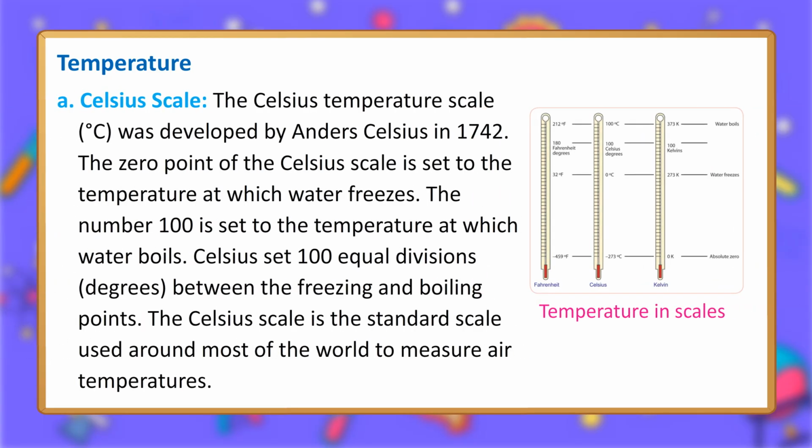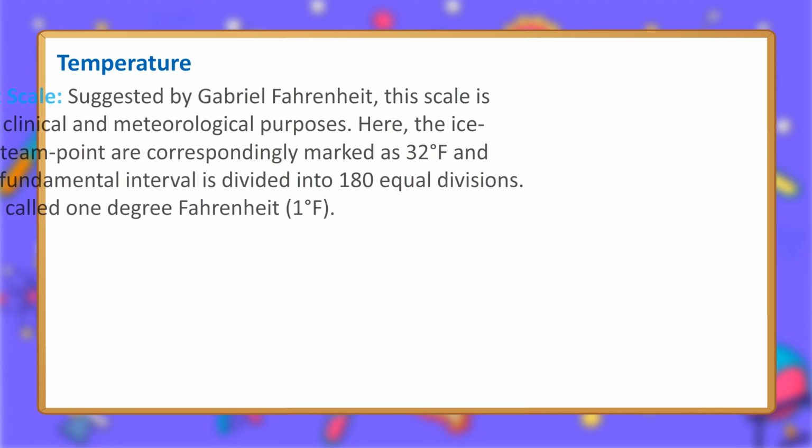A. Celsius scale. The Celsius temperature scale, degree Celsius, was developed by Anders Celsius in 1742. The 0 point of the Celsius scale is set to the temperature at which water freezes. The number 100 is set to the temperature at which water boils. Celsius set 100 equal divisions, degrees, between the freezing and boiling points. The Celsius scale is the standard scale used around most of the world to measure air temperatures.